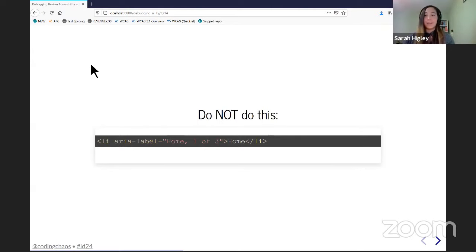And I've seen a lot of stuff like this piece of code displayed on screen where you have a list element that has an ARIA label of home, 1 of 3, essentially forcing a screen reader to read the index and position by embedding it in the name of a control. And this is not a good idea. If you're unsure of that, this is something I very much don't recommend doing. And it kind of comes from that misconception, someone using a screen reader who doesn't know how to use it.